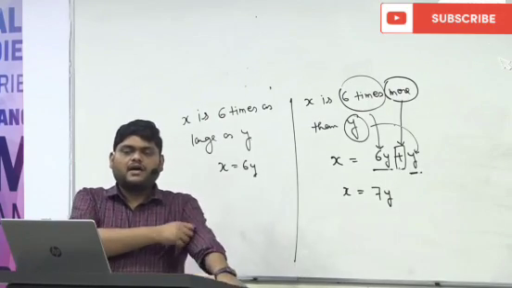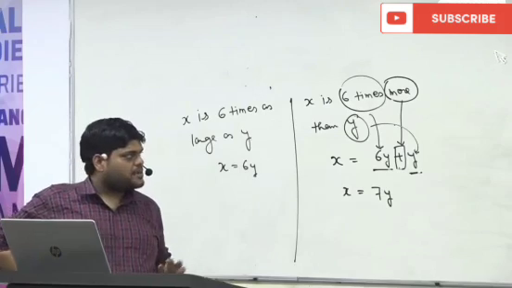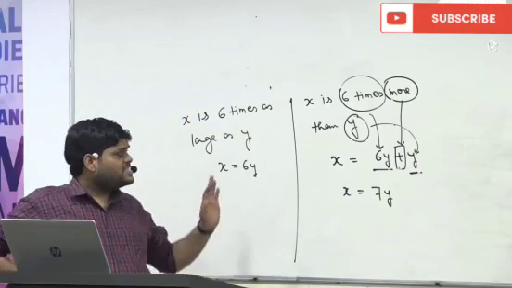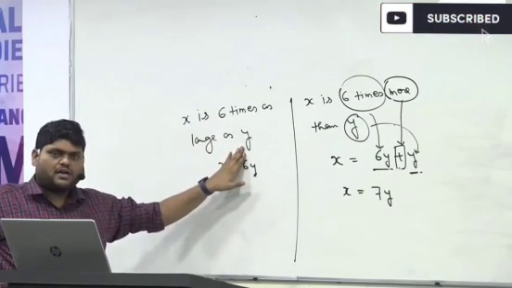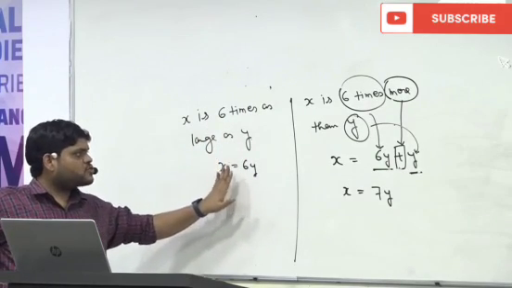Okay. Now one student is saying I'm not able to understand. Fine. See, this is what? X is 6 times as large as y. So the simple meaning is x is equal to 6y.